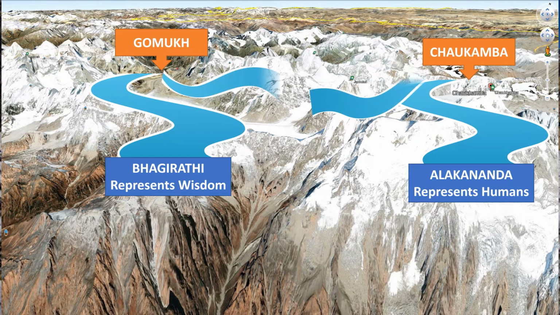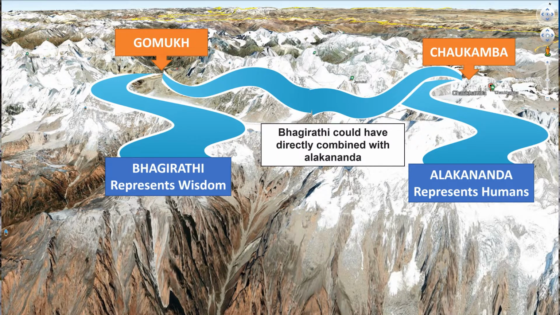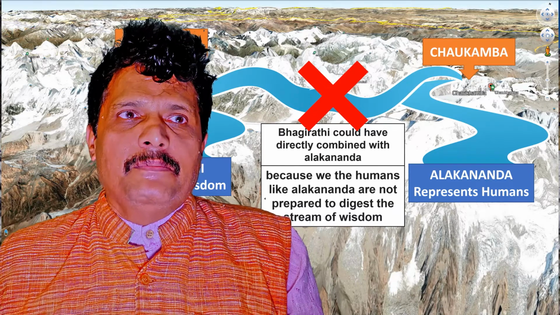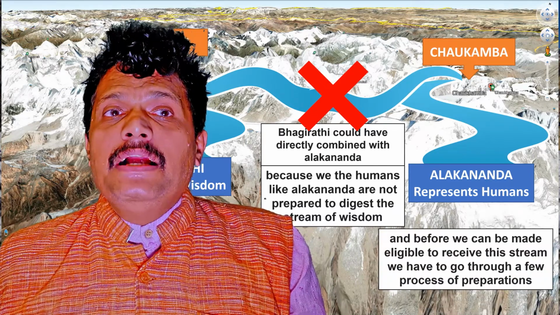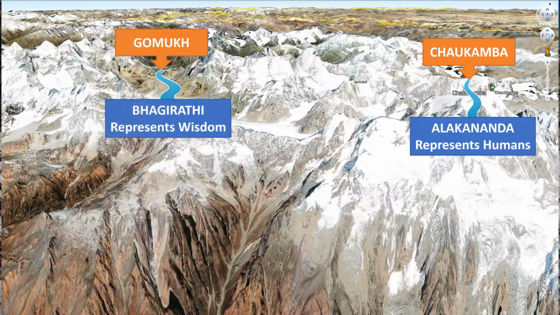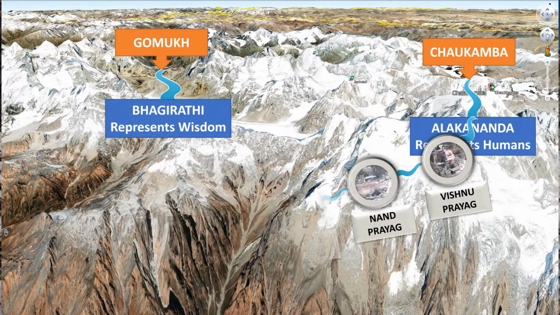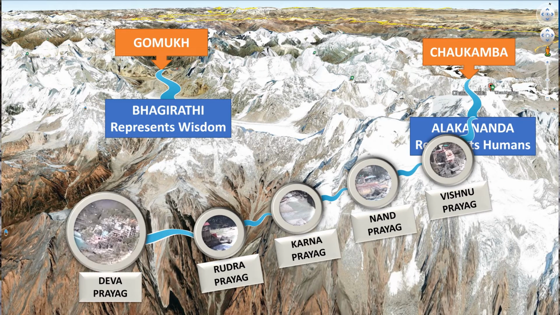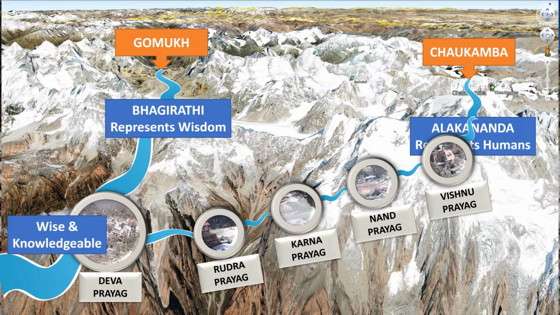Bhagirathi could have directly combined with Alakananda, but that cannot happen because we the humans, like Alakananda, are not prepared to digest the stream of wisdom, and before we can be made eligible to receive this stream, we have to go through a few processes of preparation. Hence, Alakananda goes through 4 prayags, combining with various skills and learning methodologies, and only after it completes these 4 prayags does it reach Deva Prayag, and there the wisdom coming from God is finally merged with us to make us wise and knowledgeable.